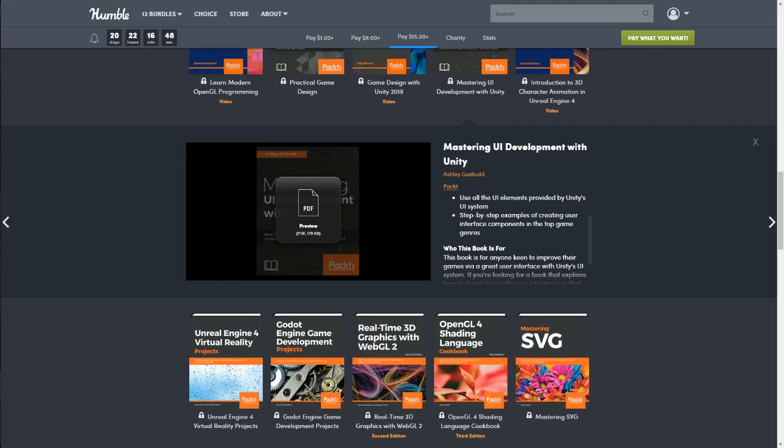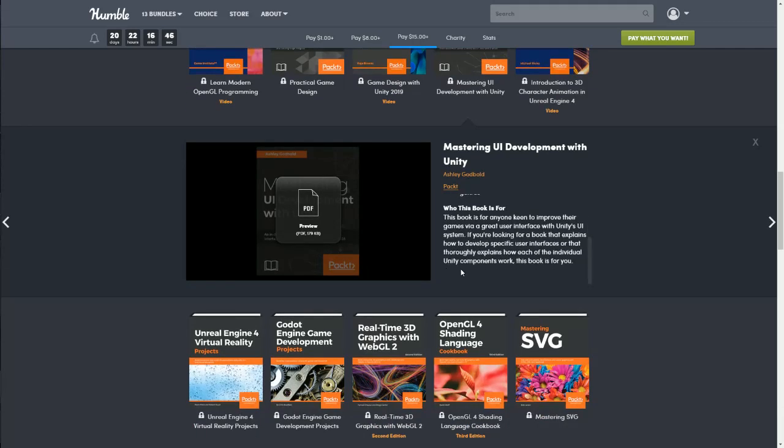Who this book is for: this book is for anyone keen to improve their games via a great user interface with Unity's UI system. If you're looking for a book that explains how to develop specific user interfaces, or that thoroughly explains how each of the individual Unity components work, then this book is for you.